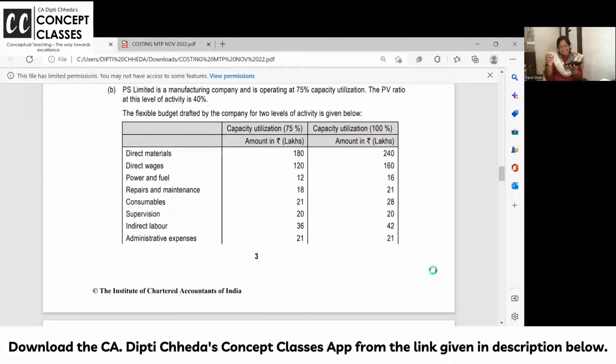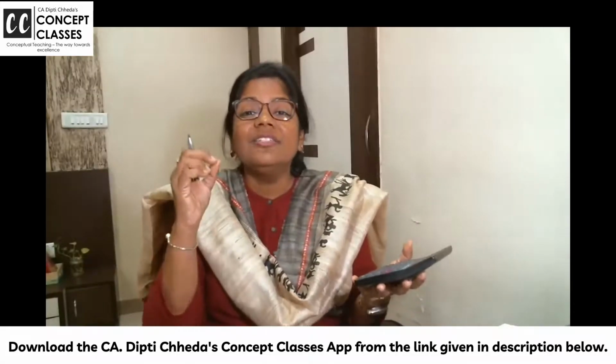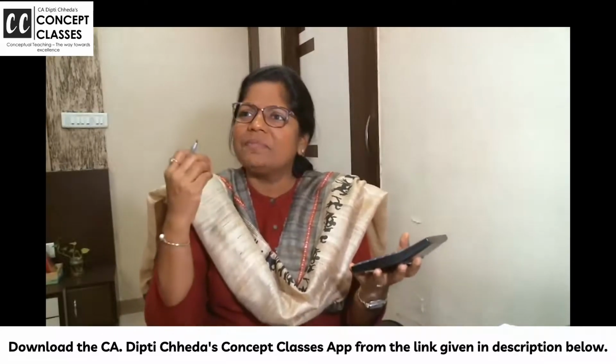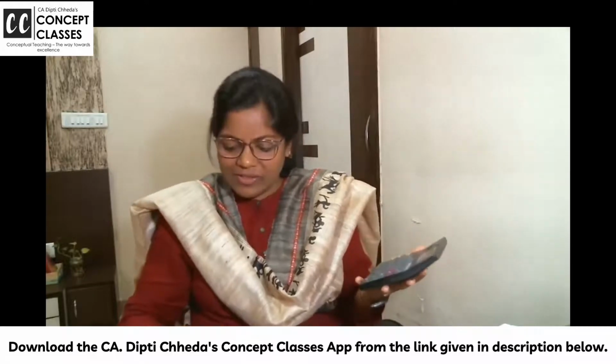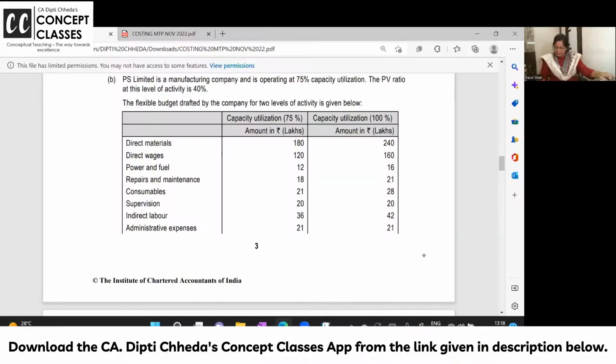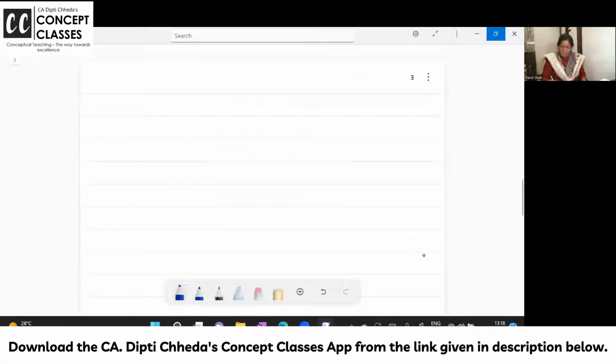If it is changing, okay, I think I need to explain the concept of semi-variable overhead. Use it in cost sheet, use it in operating costing, use it in budgeting and all the chapters. Yes, so let us do one thing, it will take 2 minutes. Let us do this semi-variable overhead. See, just like this problem only.